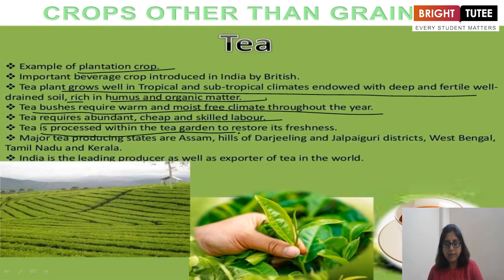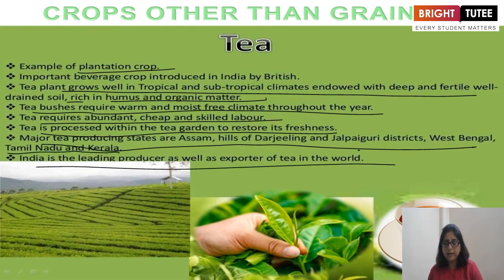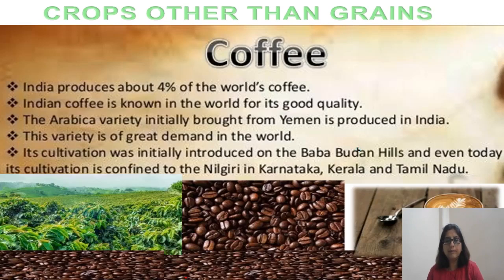Tea is processed within the tea garden to retain the freshness. Major tea producing states are Assam, hills of Darjeeling and Jalpaiguri district, West Bengal, Tamil Nadu, and Kerala. And India is the leading producer as well as the exporter of tea in the world.